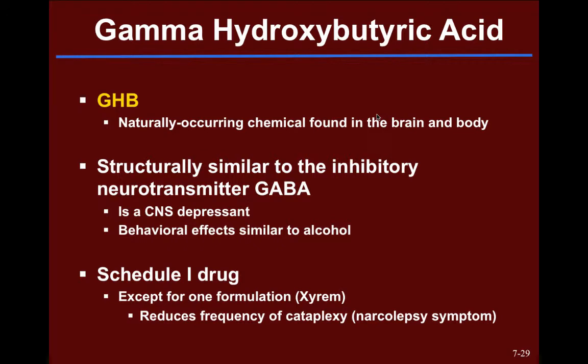So one final depressant that I'd like to spend some time on, particularly with college-age students, is GHB. So GHB is a naturally occurring chemical that's already found in the brain and body. And its structure is very similar to the structure of GABA. So it ends up working just like that neurotransmitter and becomes a central nervous system depressant. And we see again, as with many depressants, those effects on behavior that are similar to alcohol.